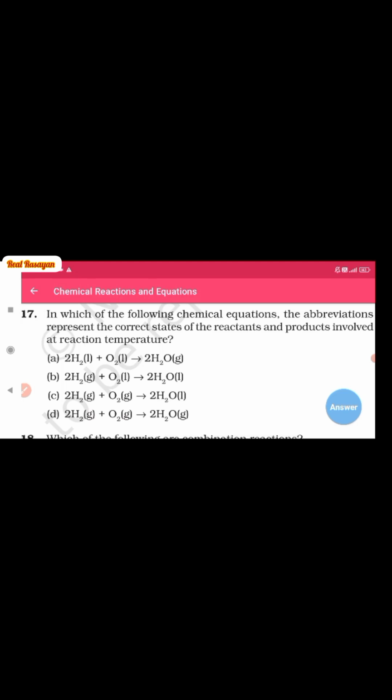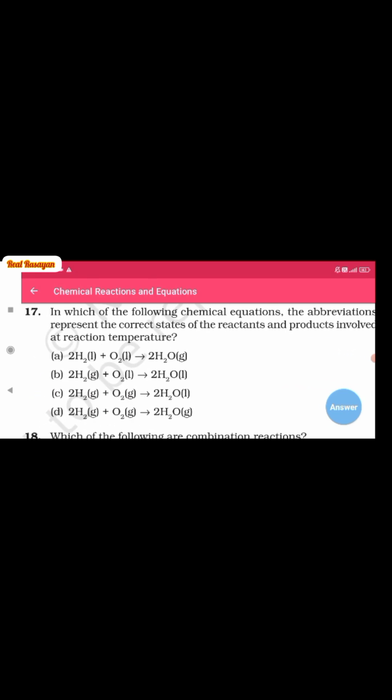Simply, if we pressurize the water, it will be present in the form of liquid. Otherwise, at normal conditions, hydrogen gas and oxygen gas combine to form water in the form of gas. That should be our answer.